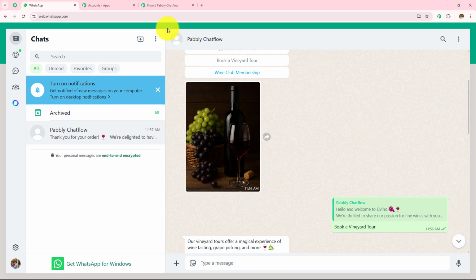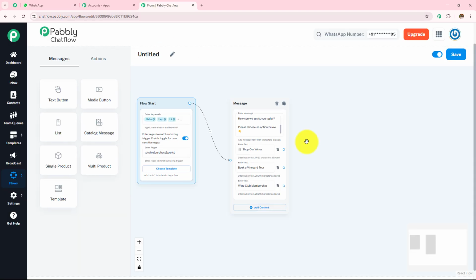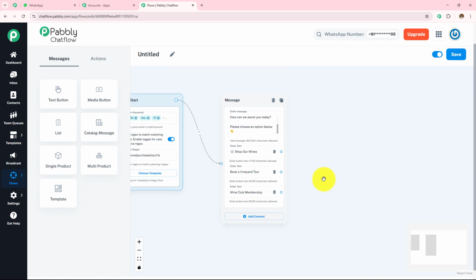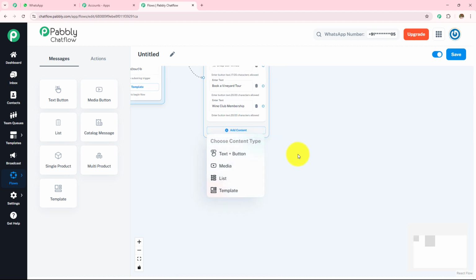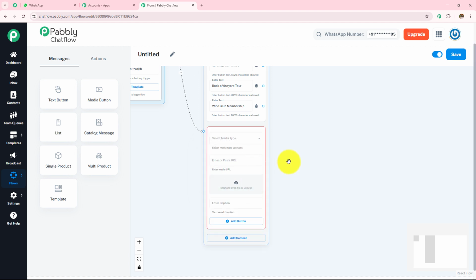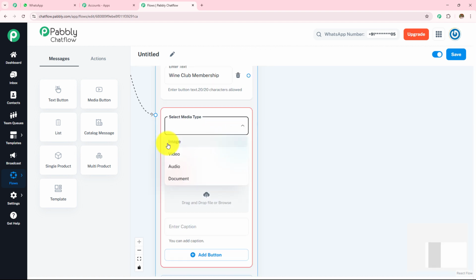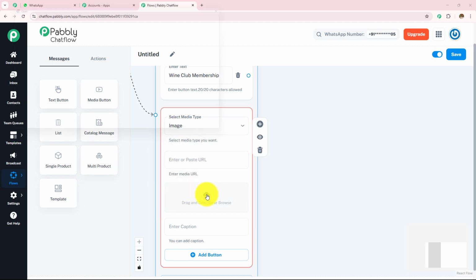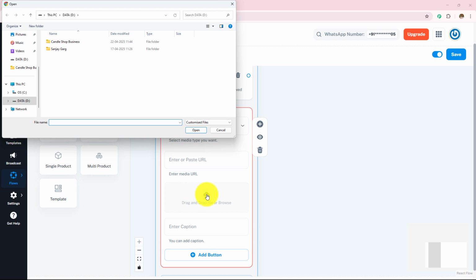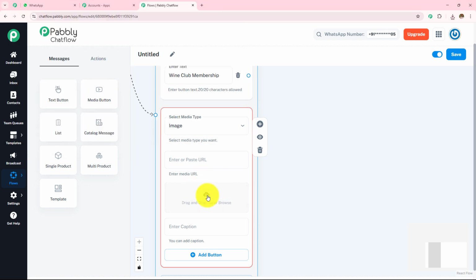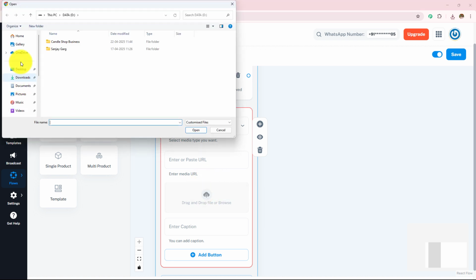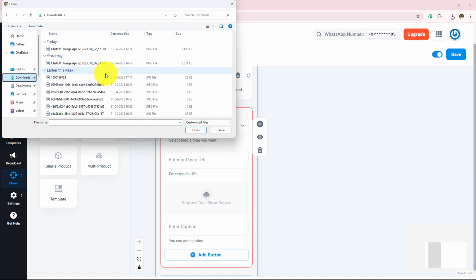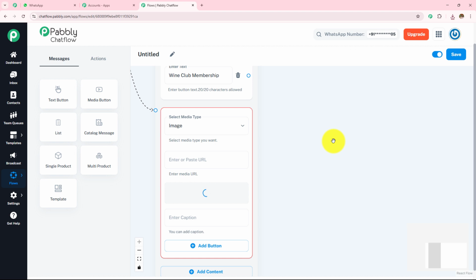So how have we done this? For that, we simply need to click on this add content, and from this choose content type, I'm going to select my content type as media. Now in this media type, I'm going to select the media type as image, and then I have to click on this cloud from where I'm going to upload my media. I have already downloaded this. You simply need to click on this cloud and then you have to enter your media.